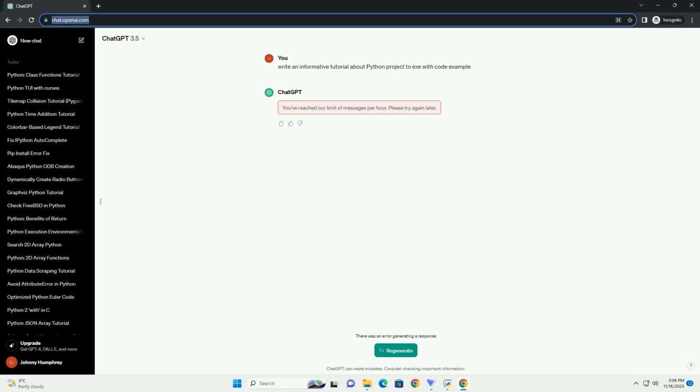Replace path/to/icon.ico with the path to your icon file. You've successfully created a standalone executable from your Python script using PyInstaller. You can now distribute the executable to others without requiring them to install Python. Customize the process based on your project's requirements and explore additional options provided by PyInstaller.